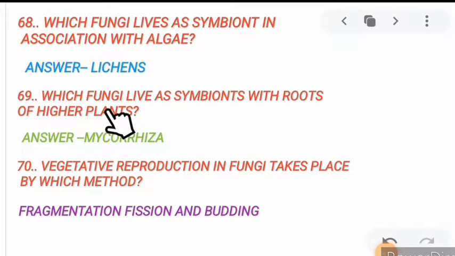69. Which fungi live as symbiont with roots of higher plants? This is known as mycorrhiza. Mycorrhiza is the symbiont with roots of higher plants, and the symbiont with algae is known as lichen. Next, 70. Vegetative reproduction in fungi takes place by which methods? Vegetative reproduction takes place by 3 methods: fragmentation, fission, and budding.